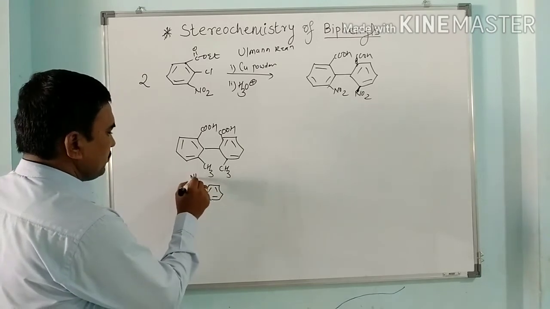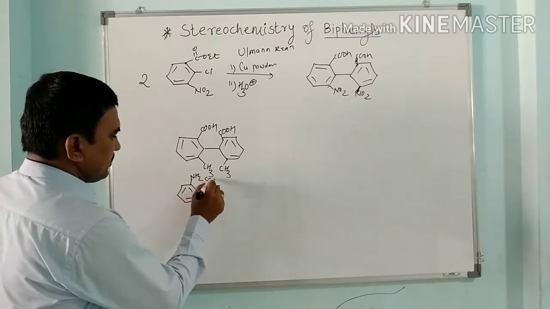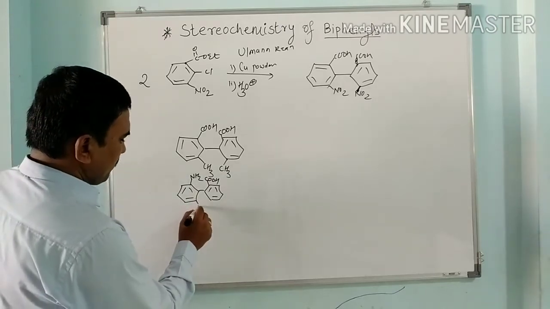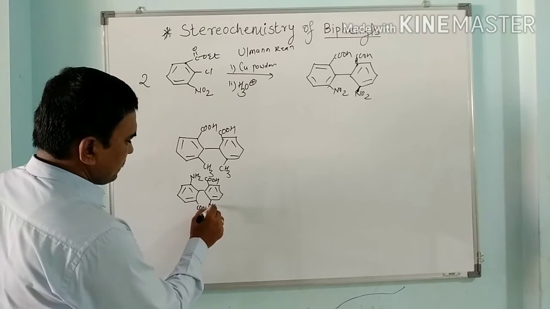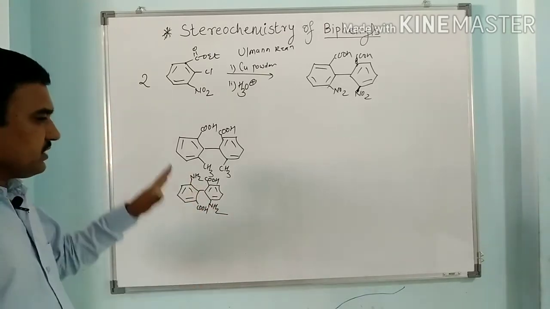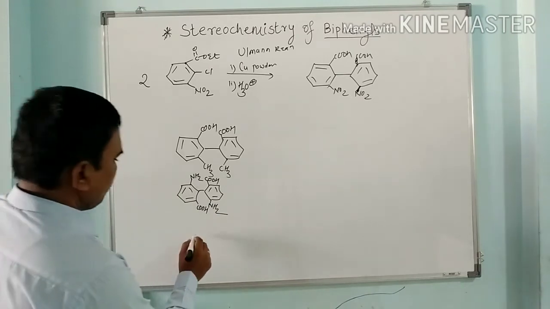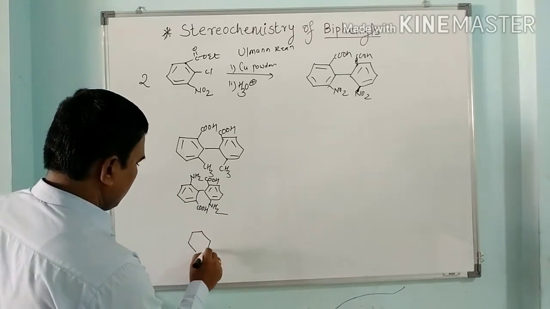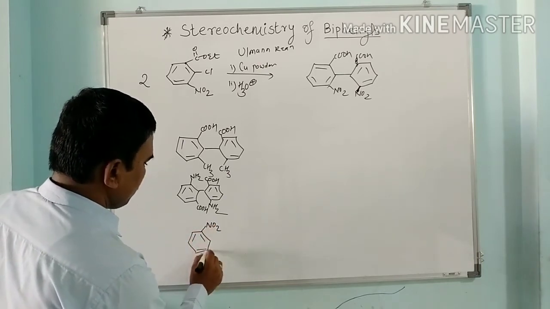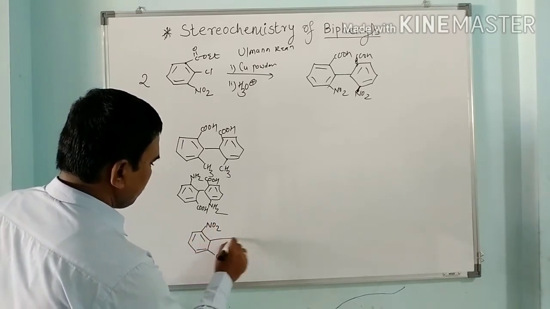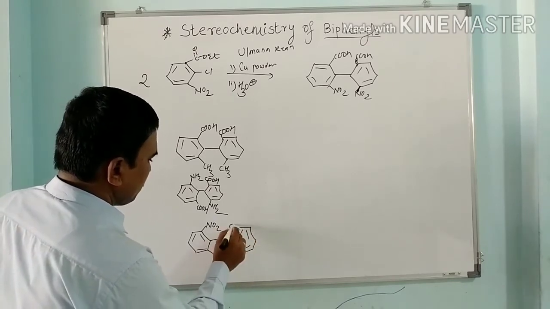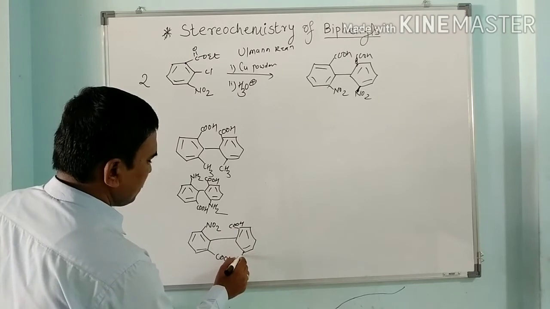Suppose this is NH2, this is COOH, diaminodiphenic acid, 6,6-diaminodiphenic acid. So this is an amino group, diaminodiphenic acid. It is also chiral. If we have some 3 groups, NO2, COOH, and here there is a COOH, here there is a hydrogen.